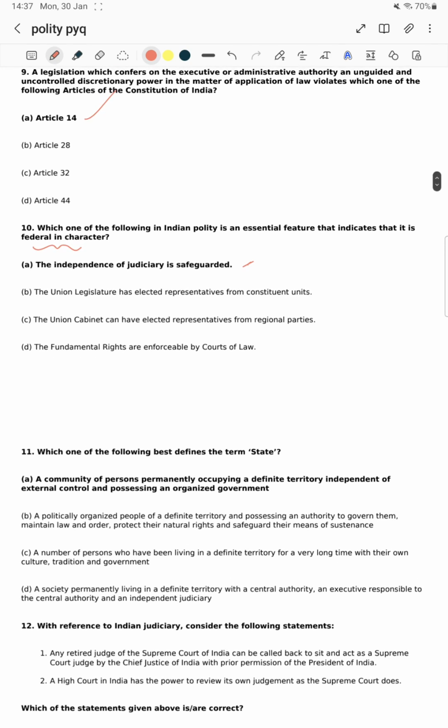Indian federalism. Which one of the following best defines the term state? To define a state, it should have people, government, territory, and then sovereignty, meaning independent in nature.